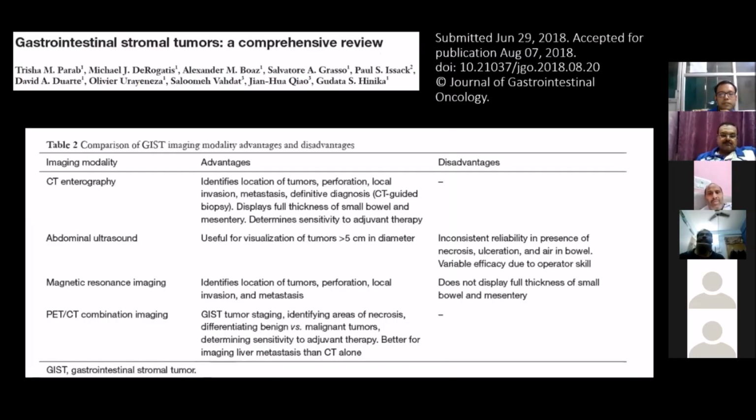In a comprehensive review published in 2018 by Trisha M. Parab et al., they compared the various imaging modalities and their advantages and disadvantages. As I have already told, these are the advantages and disadvantages, where they showed that CT enterography has a better diagnostic yield.